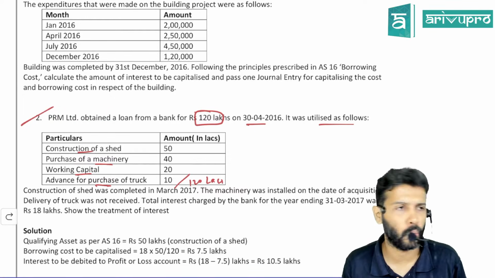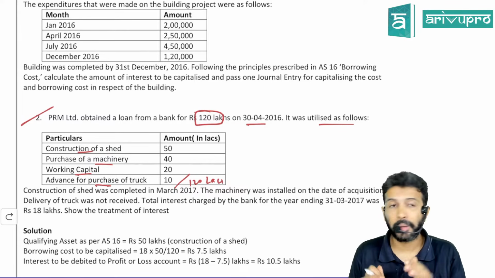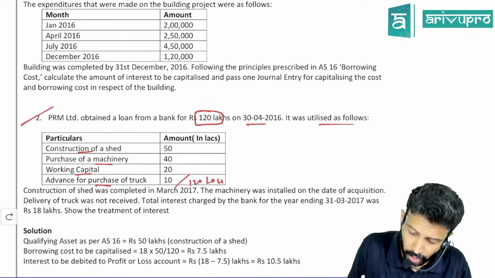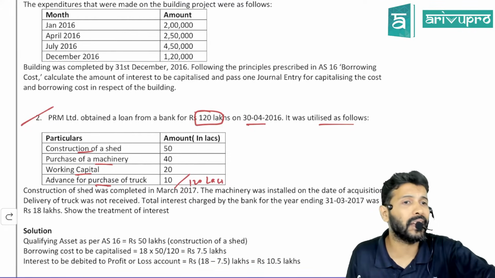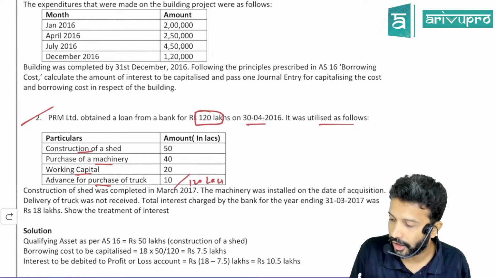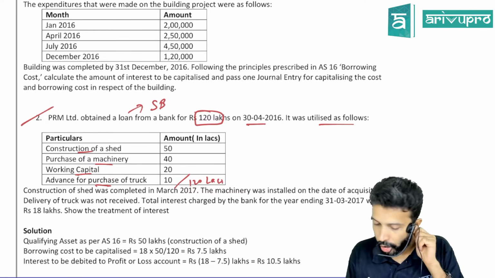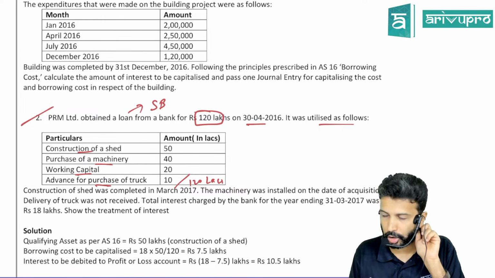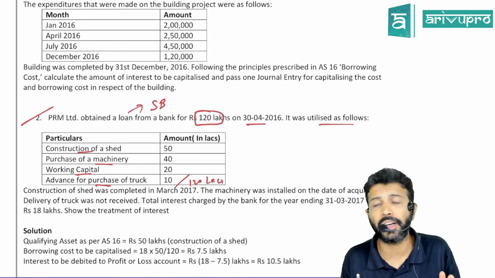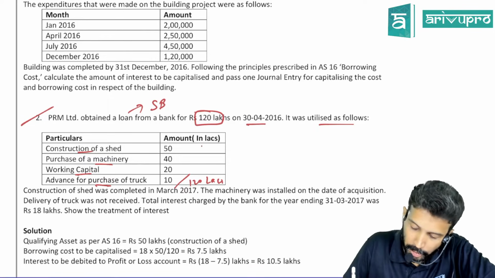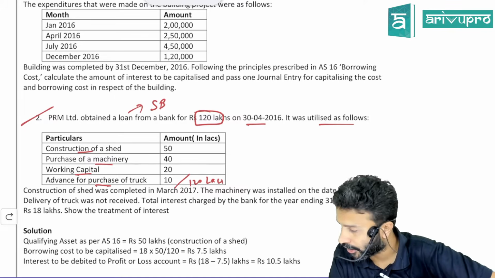What kind of borrowing, general or specific? Specific borrowing simply means you are able to identify the purpose. Here the loan amount is 120 lakhs and you are able to clearly identify the purposes, being 4 purposes. So this is specific borrowing. If you are able to map out the purpose, it is specific borrowing. If you are not able to find out the purpose, then it is general borrowing. Here you can clearly find out for what purpose the loan was utilized. So it is not general, it is specific.